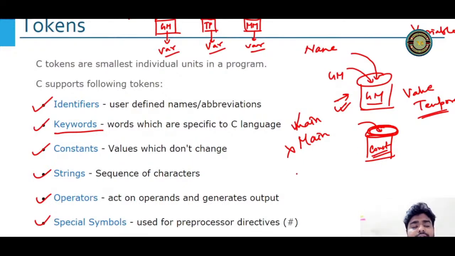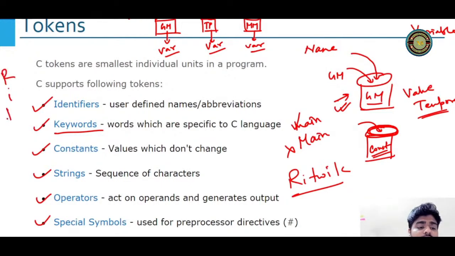String, a sequence of characters, maybe my name. If I write my name RITWIK, then this together is a string, but separately it's a sequence of characters. R is a character, I is a character, T is a character, W is a character, I is a character, K is a character, right?